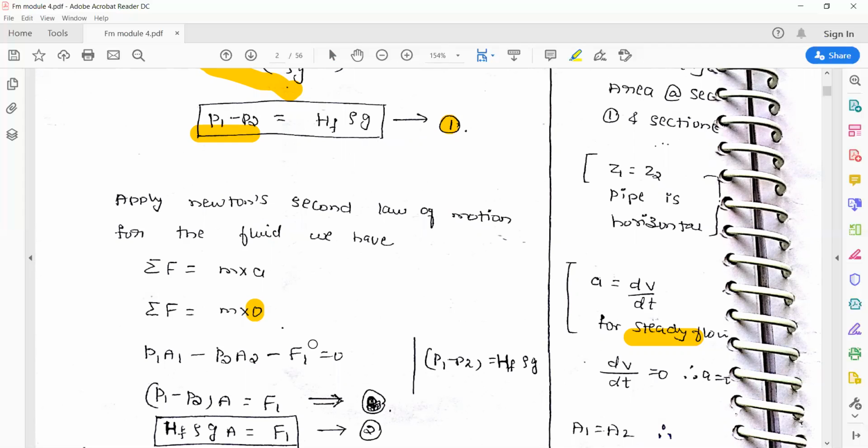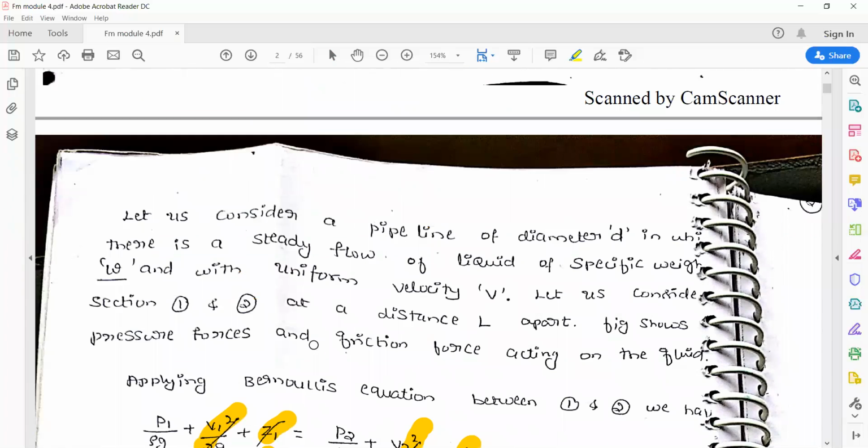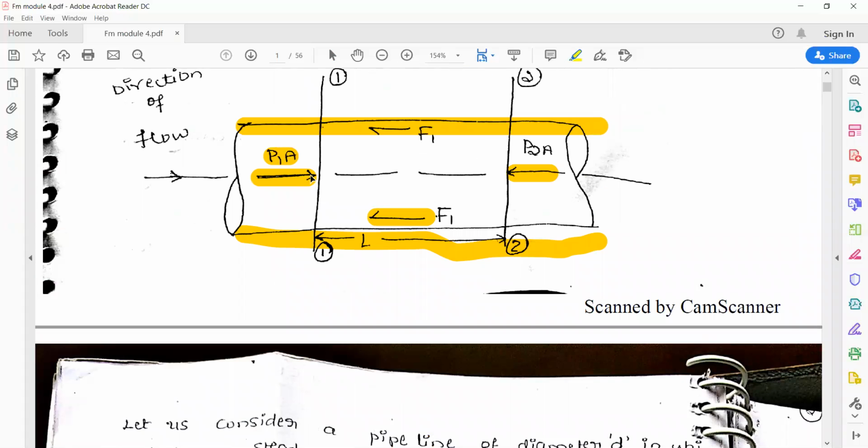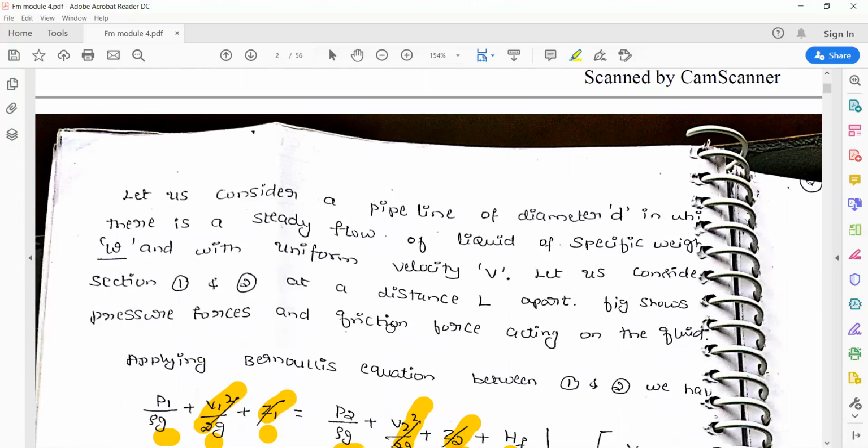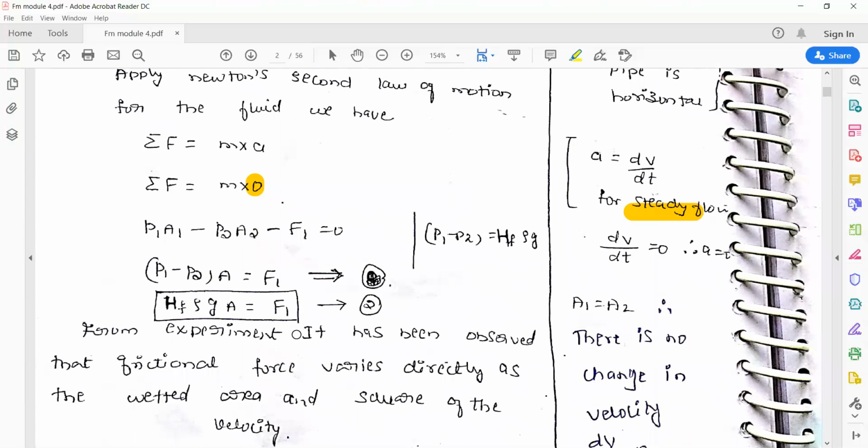Okay. So what are the forces which are acting? One is the pressure force which is acting at section 1. One more is the pressure force which is acting at section 2. And one more is the frictional resistance that is happening near the inner surface of the pipe. So you need to consider all those forces.